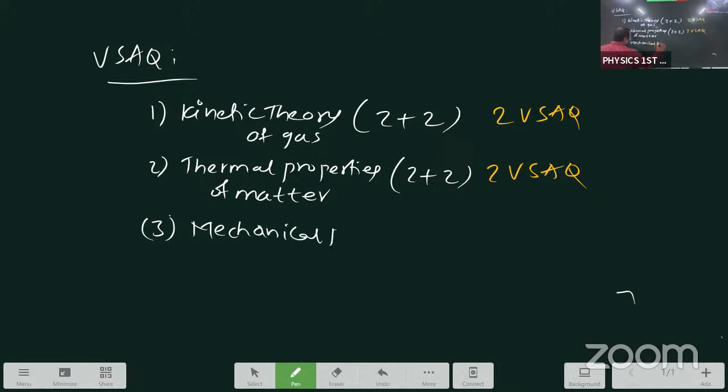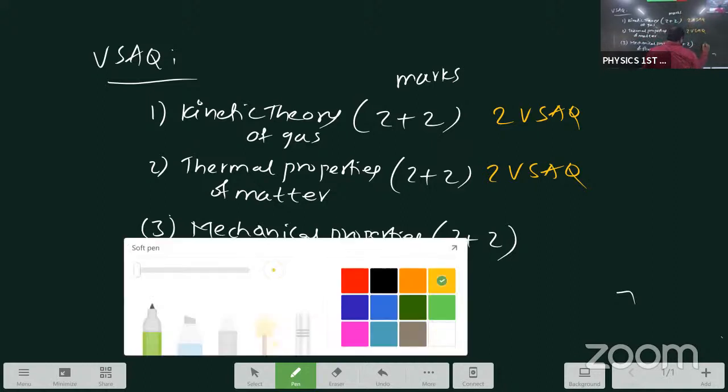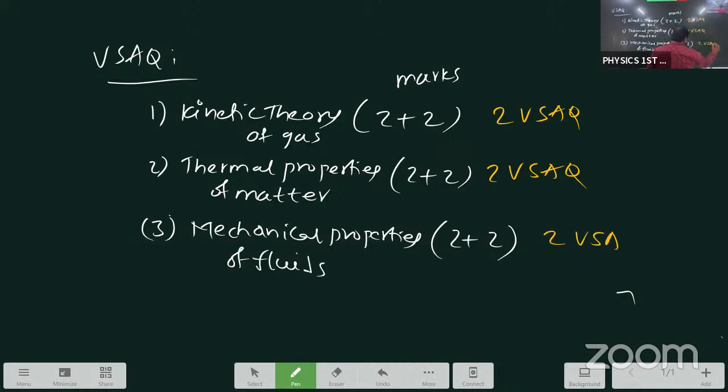Mechanical properties of fluids. From this, you can get 2 VSAQs, 2 plus 2, 4 marks. This is the marks. How many VSAQs? 2 VSAQs. Total 6 VSAQs coming from 3 lessons.